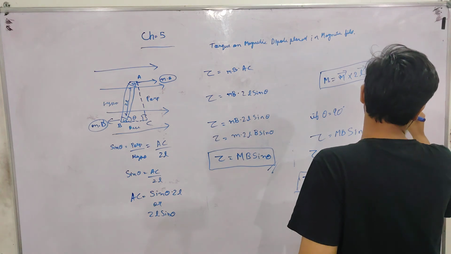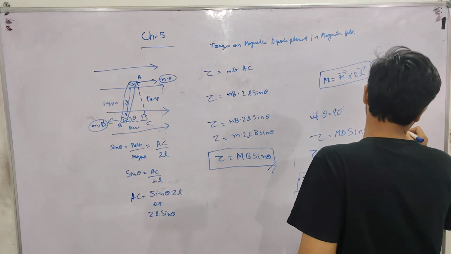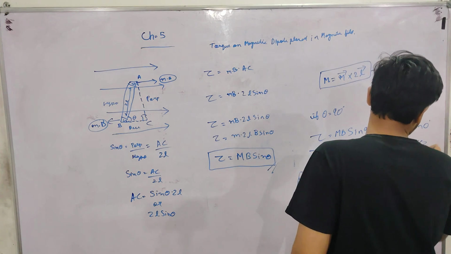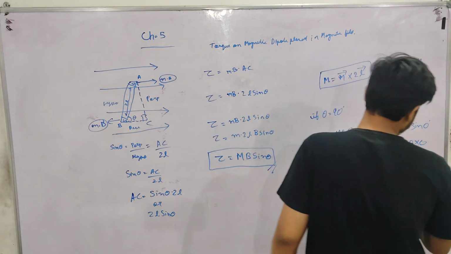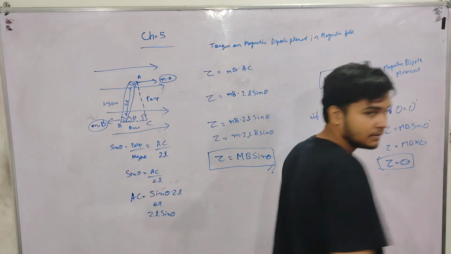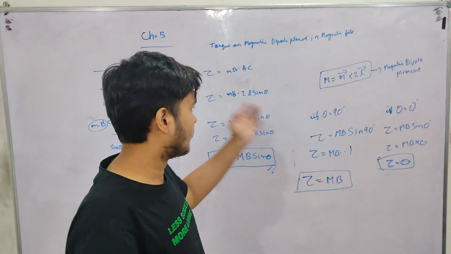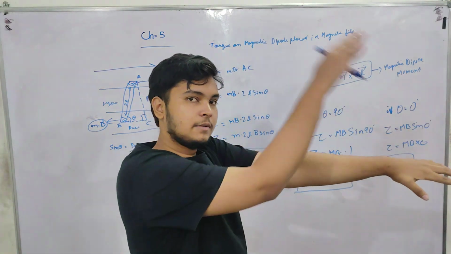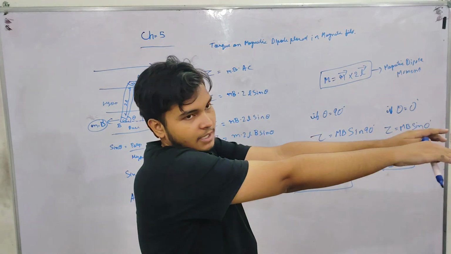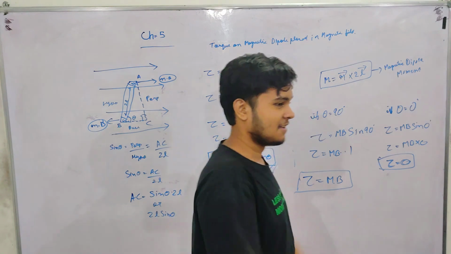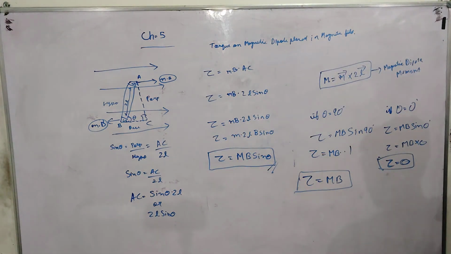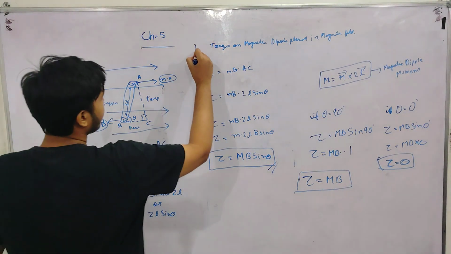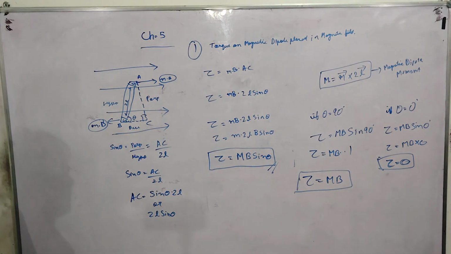If theta equals 0 degrees, torque will be MB sin 0 degrees, MB into 0. Torque will be 0. This will be the minimum torque. If the magnet is in the same direction as the magnetic field line, then the angle between them is 0 as both are in the same direction, so there will be minimum torque on the magnet. Write down this derivation. This is the first important derivation of the chapter, and there will be one last derivation.